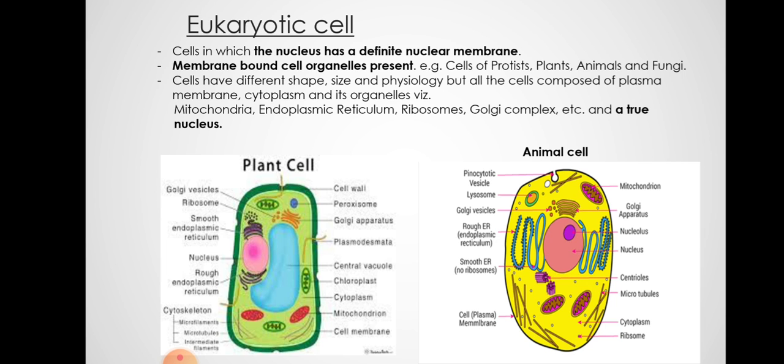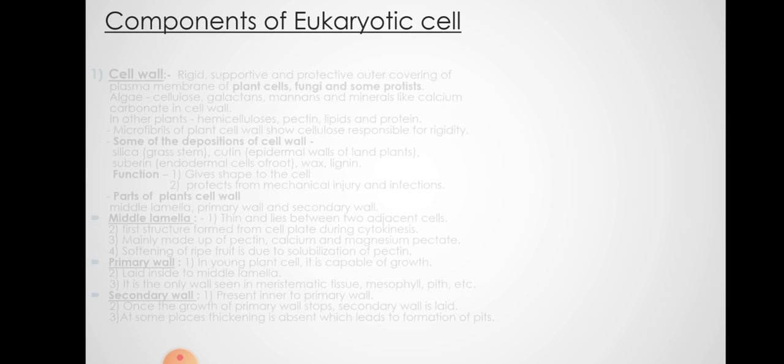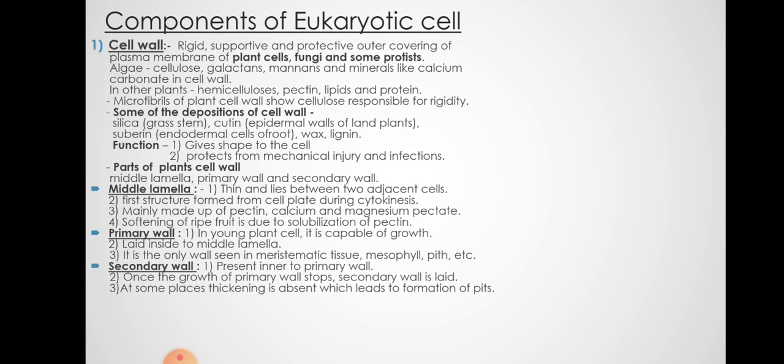Plant cells have a firm cell wall outside the cell membrane. Animal cells do not have a cell wall. Then you can see the different cell organelles which are common in both of them, but plant cells are rigid and animal cells are comparatively less rigid. We are going to learn about the components of eukaryotic cells now in detail.